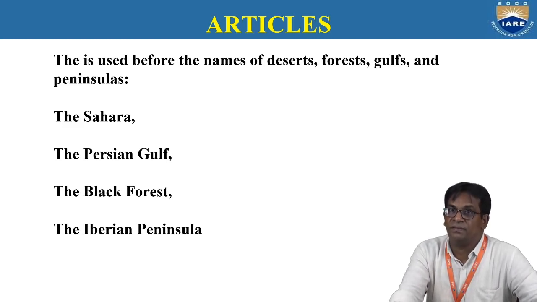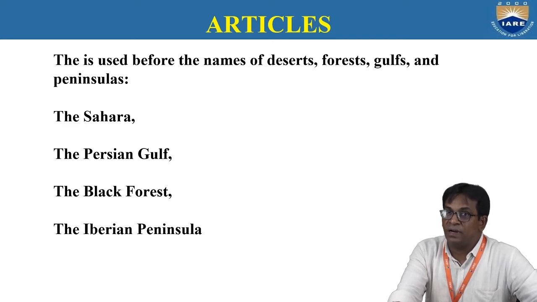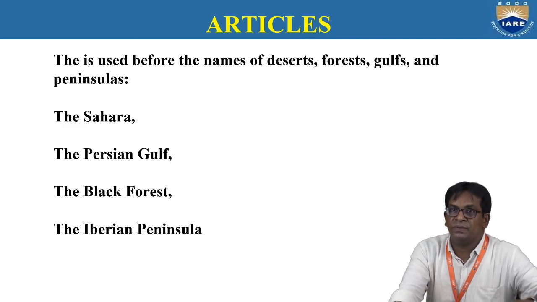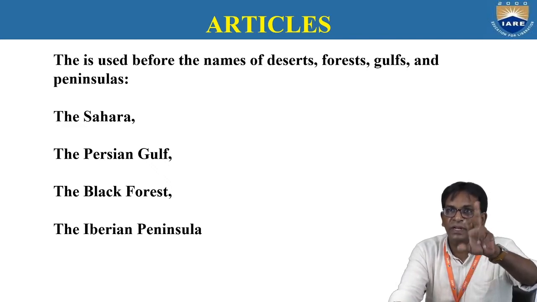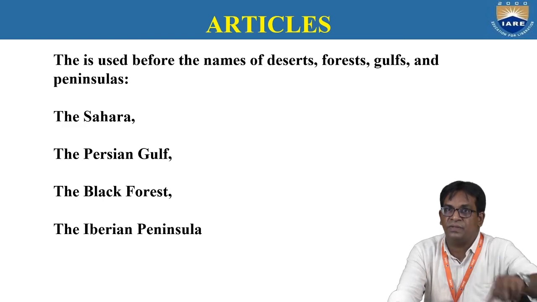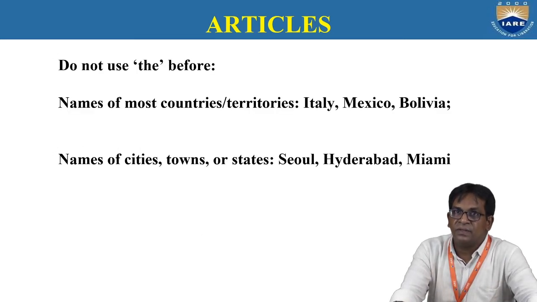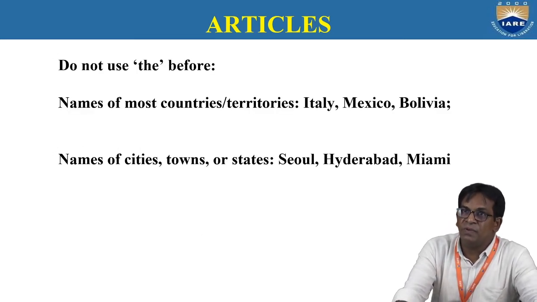The Persian Gulf. The Black Forest. The Iberian Peninsula. We can use this one before the names of deserts, forests, gulfs, and peninsulas. And do not use "the" elsewhere.